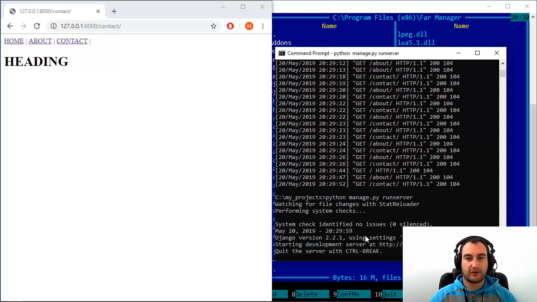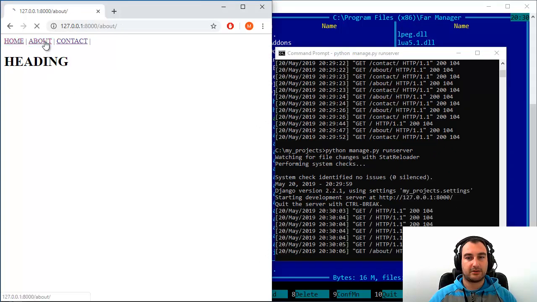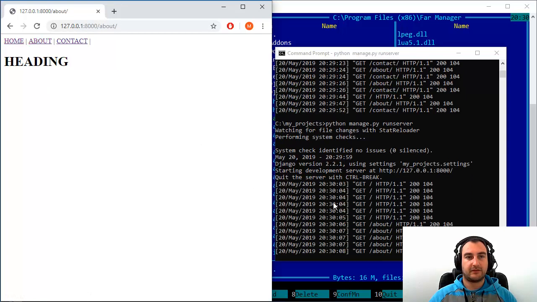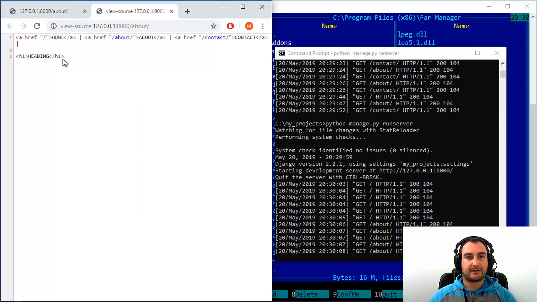Come on. Okay, that's cool. So now we need to see those changes. Home, that's cool. About page. See, we have them in status, we have them in paths, but they are on the same page. When you check source, same page, same content from the home page.